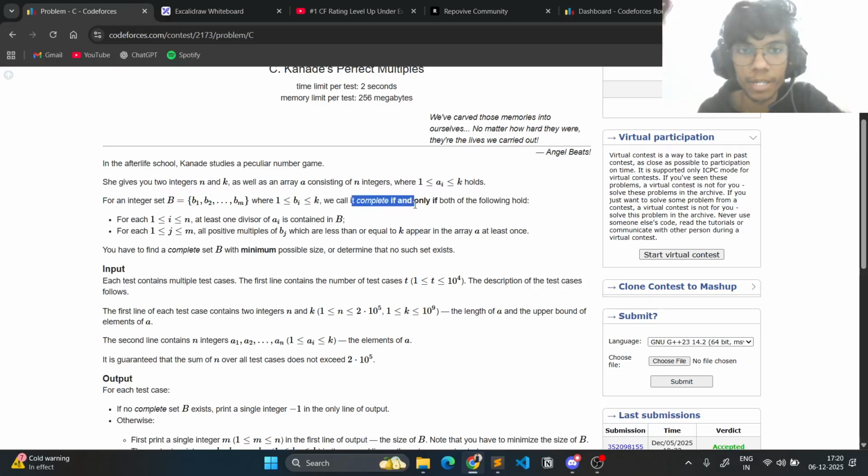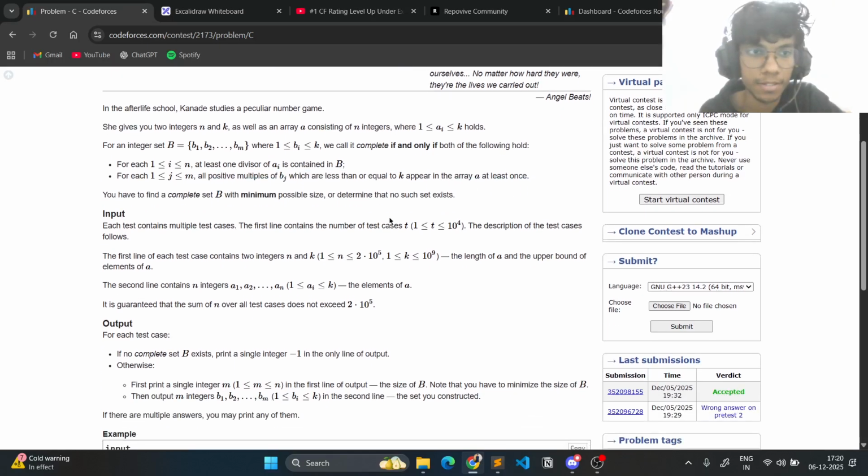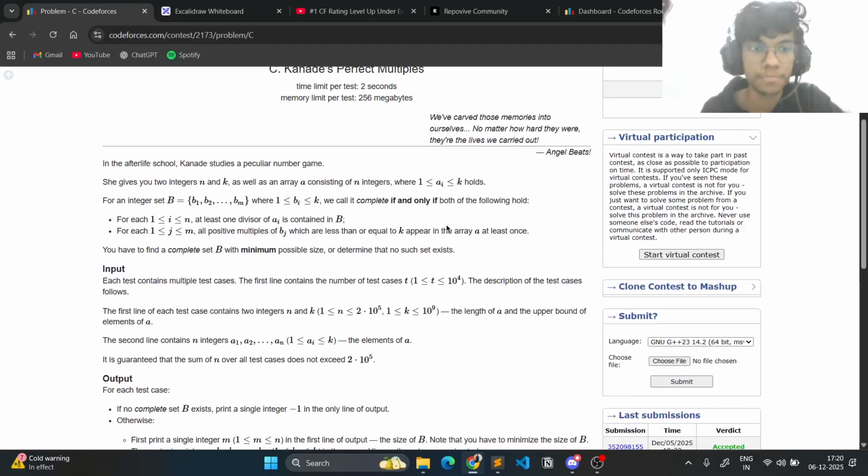we call it complete if and only if both of the following conditions hold. For each i from 1 to n, at least one divisor of ai is contained in B, and for each j from 1 to m, all positive multiples of bj which are less than or equal to k appear in the array at least once. You have to find a complete set B with minimum possible size, or determine that no such set exists.